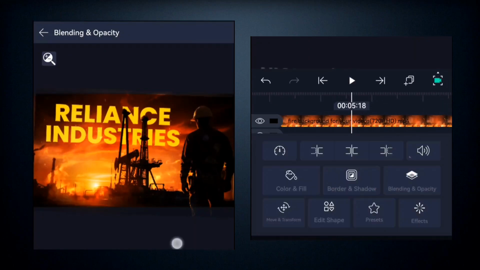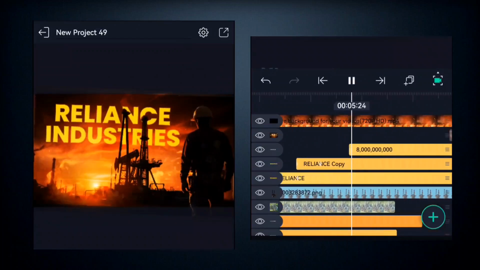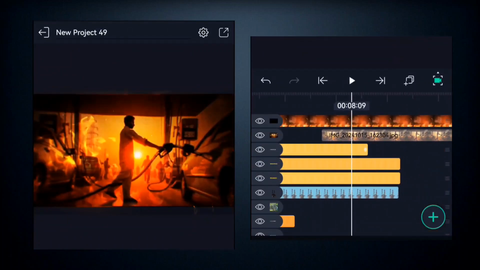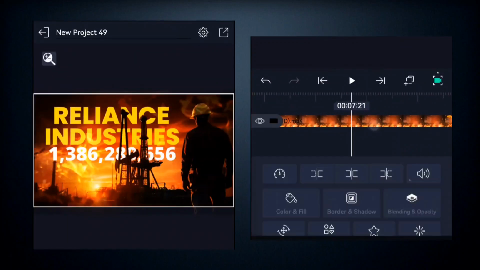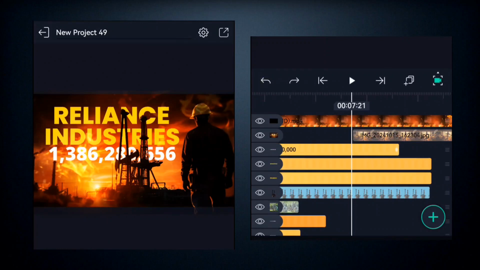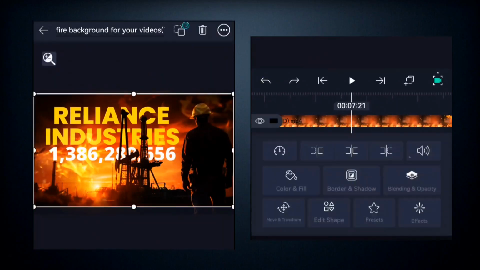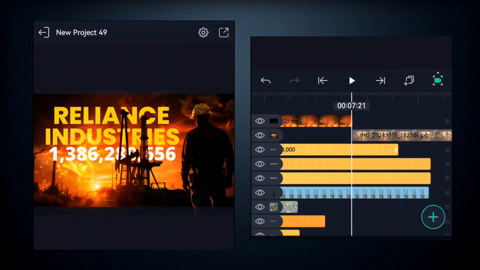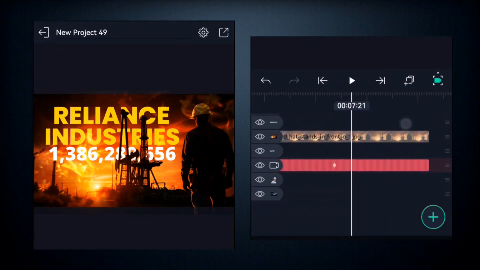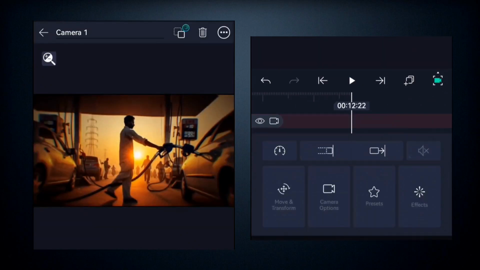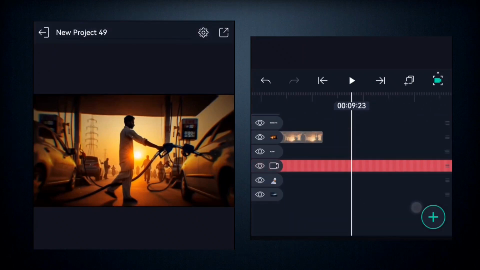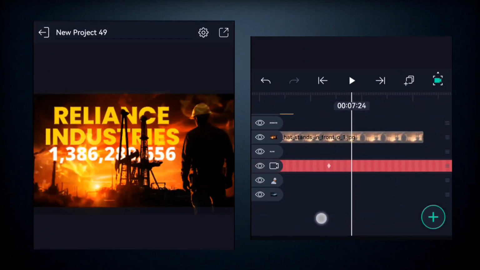So once you've been able to do that, then you're going to come here to this next animation, and before it starts, you're going to cut it from here. So we're going to come here and cut it from here so that it doesn't get into the next animation. And so we're going to come here and adjust our camera length, because it's actually increasing. We're going to adjust the length to increase more.